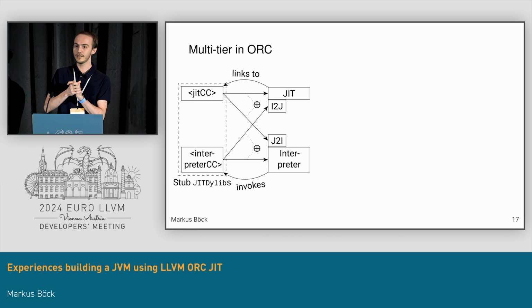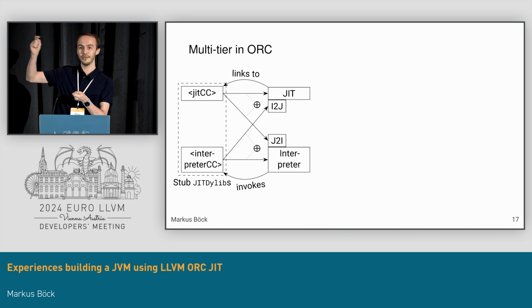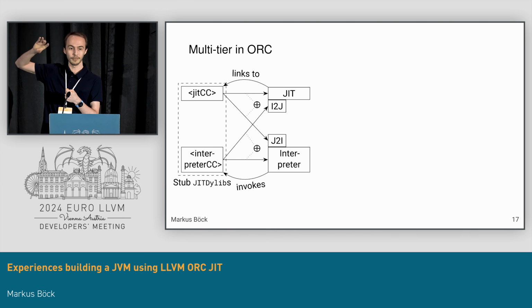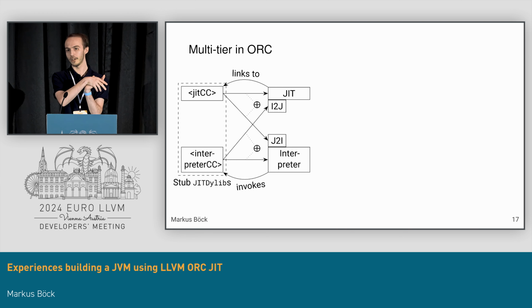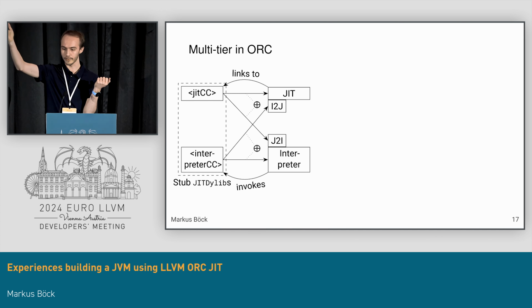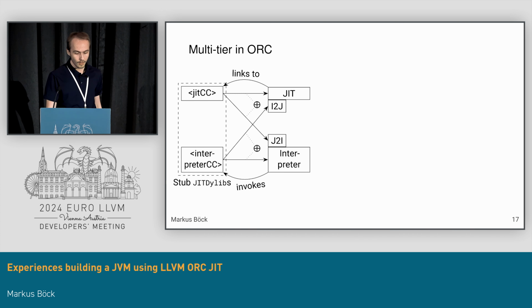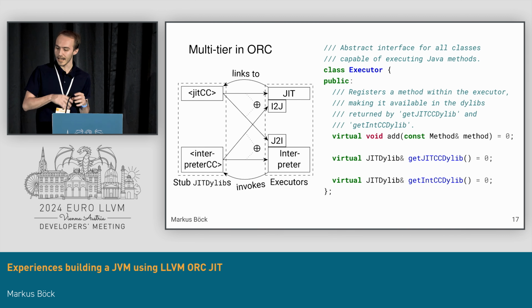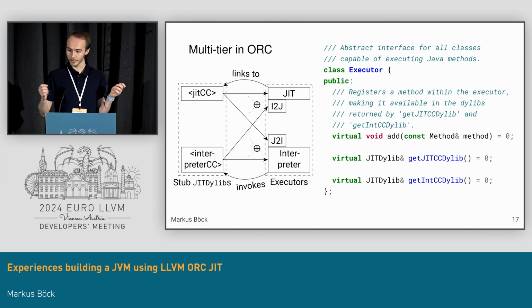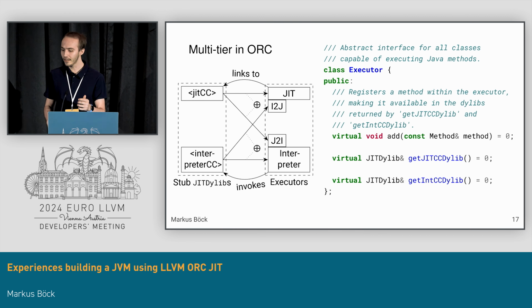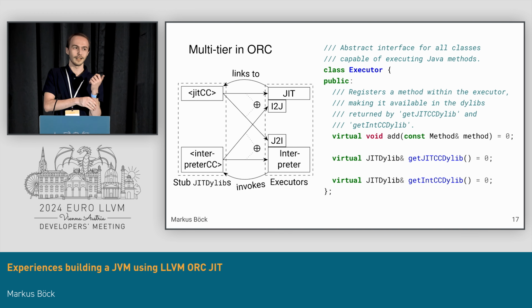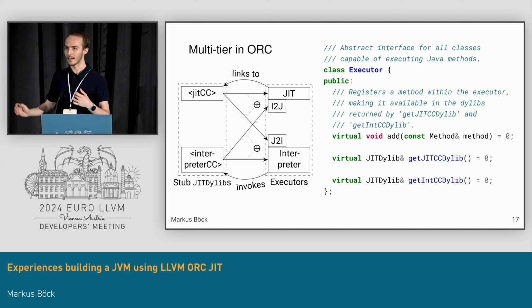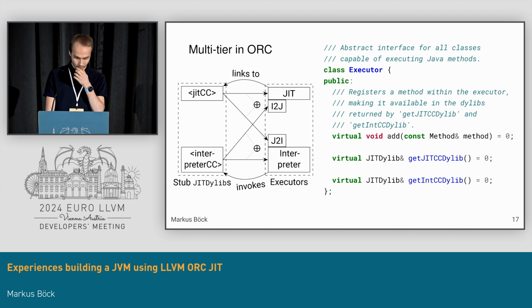We also have adapters. If the interpreter calls a method that has been deemed it should be run in the JIT, it will just go through an adapter that converts from the interpreter calling convention to the JIT calling convention, similar to the other direction, JIT to interpreter. On the left, we have a nice interface called an executor where you can just add and register a method, and the executor is supposed to return a JIT dylib that the stubs then link against, depending on which calling convention they need.